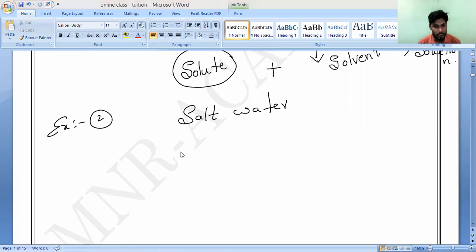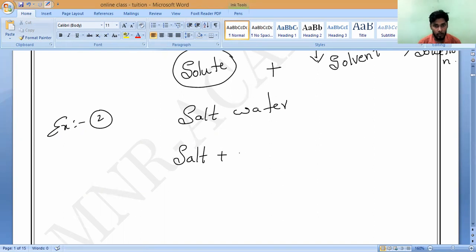It contains 2 substances. Can you say, Shruti? Manya, Samya, Laksha, salt plus water it contains. Correct or not? You should not say salt water, you have to take salt solution. So now, salt plus water.